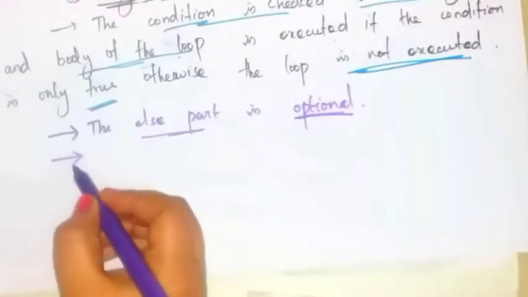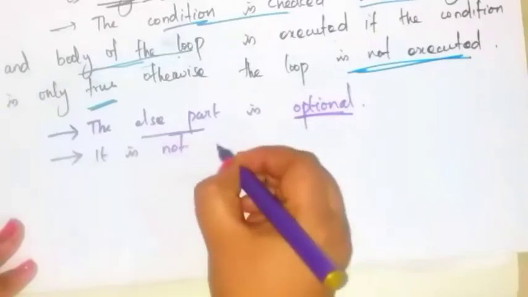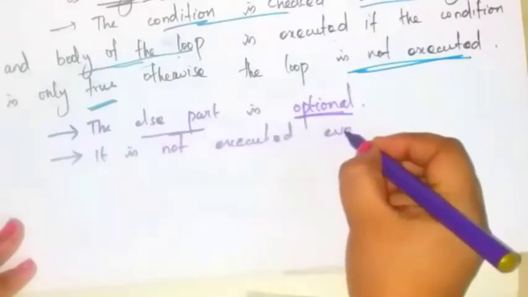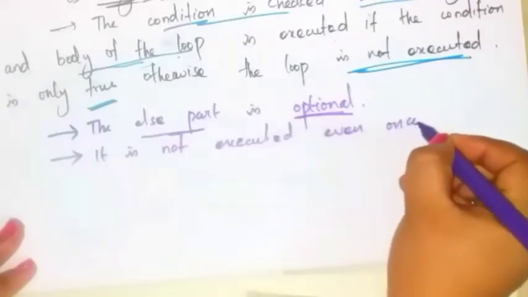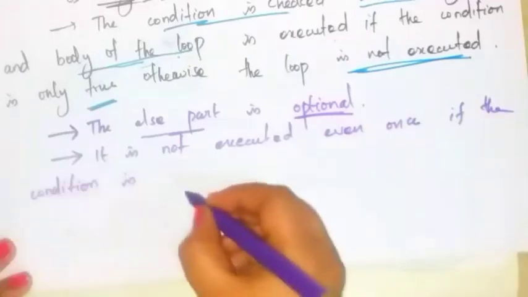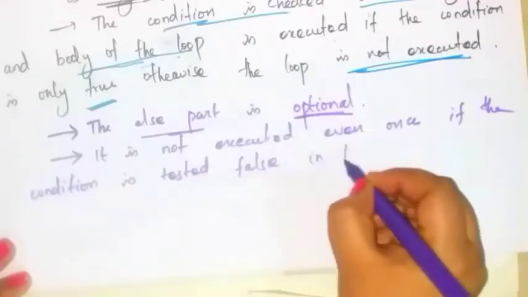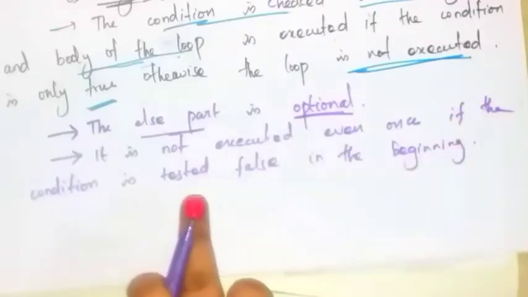And the next point, this while loop is not executed even once if the condition is tested false in the beginning, which means it first checks the condition.